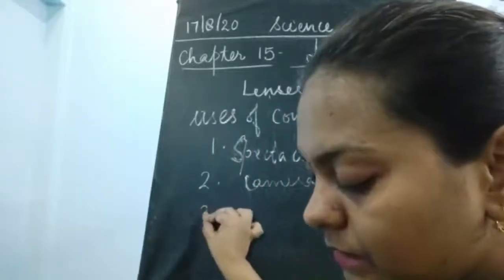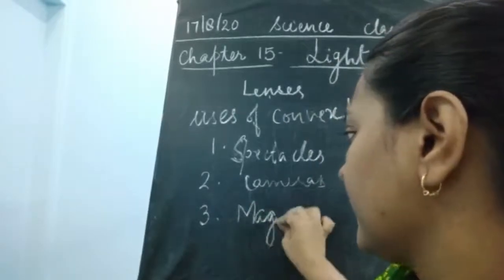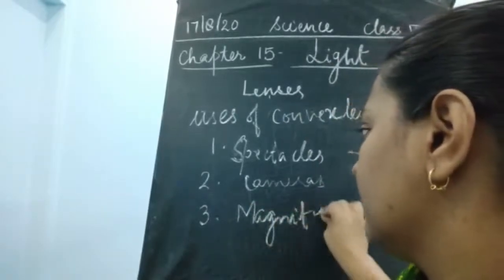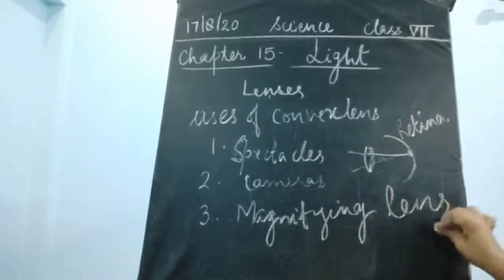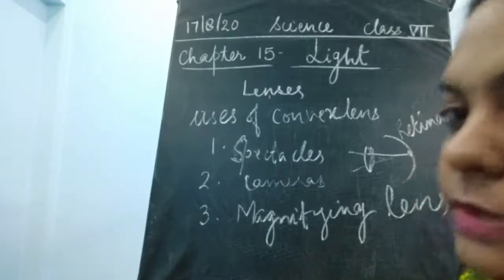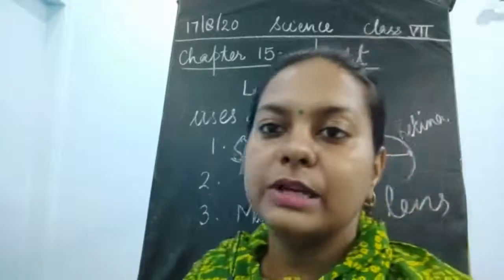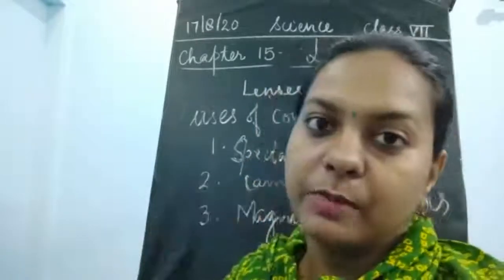As I have written over here, it is used for making magnifying lenses. The next thing is that it is used by watchmakers. Watchmakers utilize these lenses for seeing the very small parts of a watch.